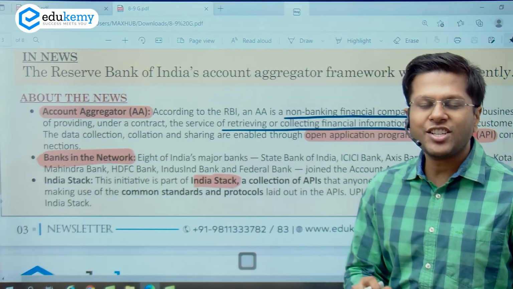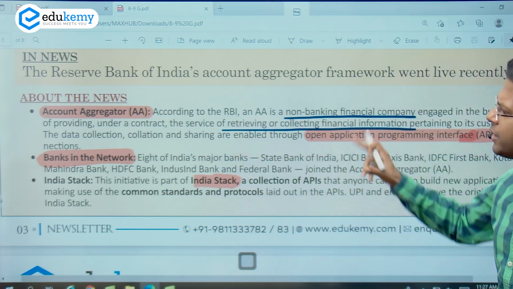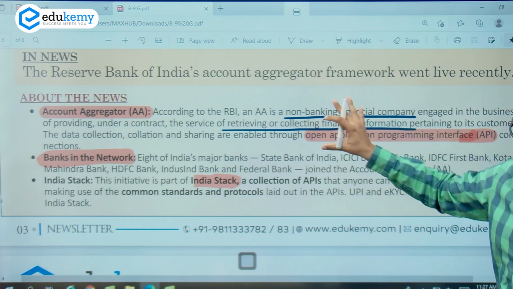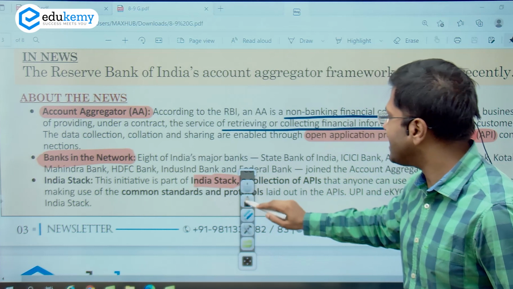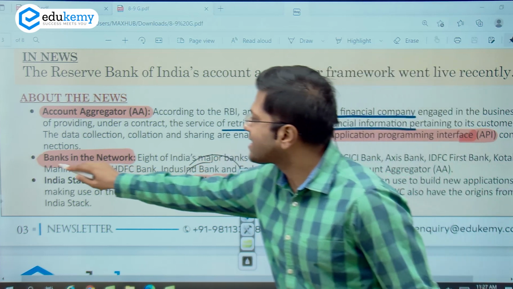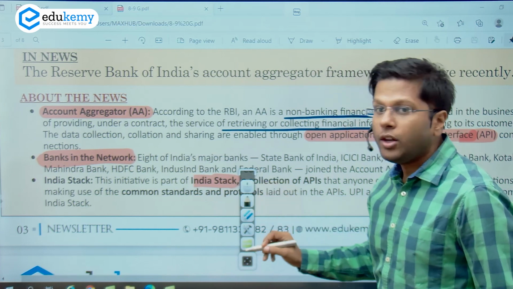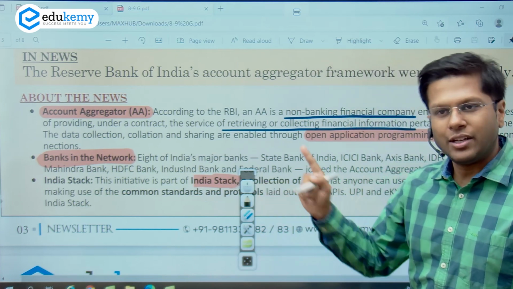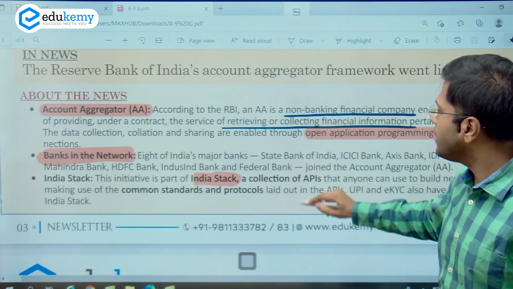So getting back to the featured article, Account Aggregator is no one but a non-banking financial company which has been given approval to operate as the moderator by RBI, right? And this is where India Stack will be developed, and the banks and various organizations will become its participants, right? The approval of what data has to be shared or not will be given by who? By the customer, by the user, right? So this is the structure.